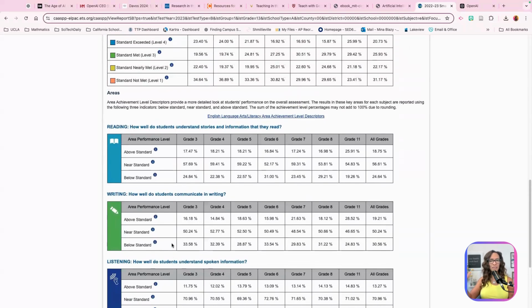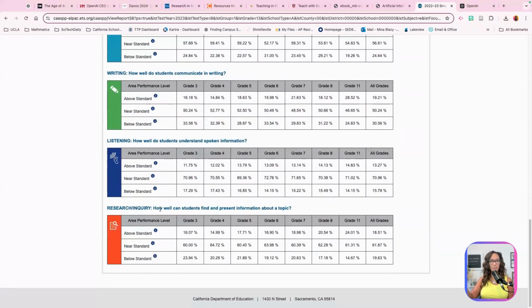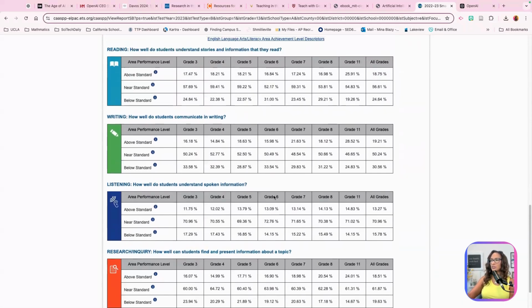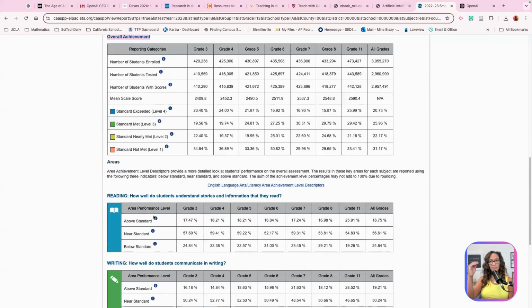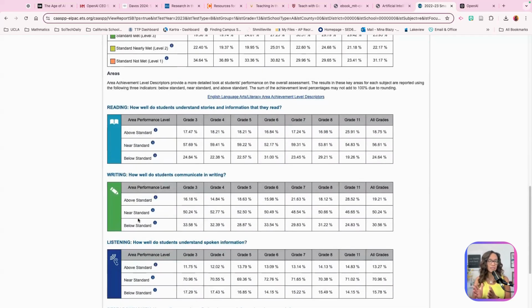Note that this year, there's probably going to be an additional piece. I don't really know if this is still going to be here. My hope is that it is, but you will have the claims put together. Like, you'll have reading and listening together, and then writing, research, and inquiry together as a composite score. And the difference here is that students who are below standard typically didn't meet. Students who are near standard could possibly be near, met, or exceeded, depending on how close they are to that scale. And then even students who are above in reading, they still could have a met, meaning they could be here, but they could be maybe here, they're near. So there's always lots of questions.